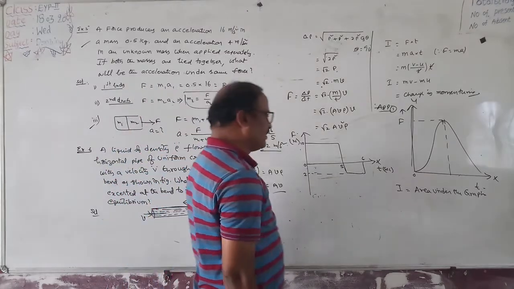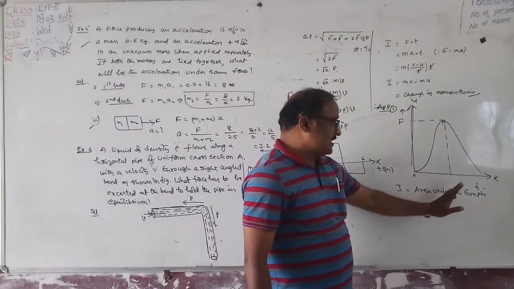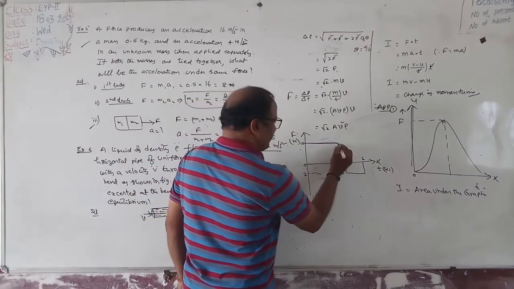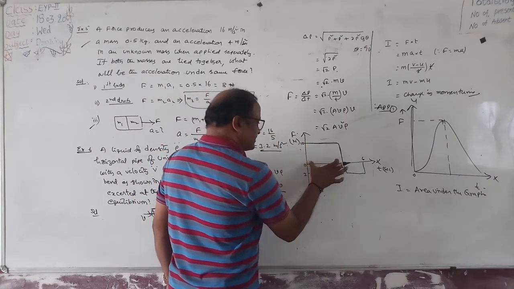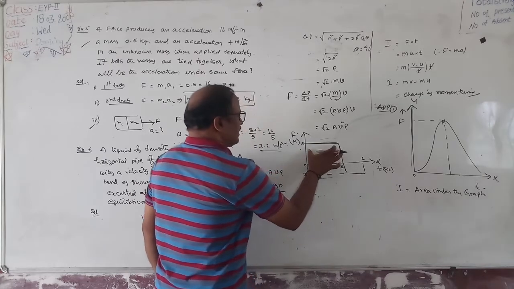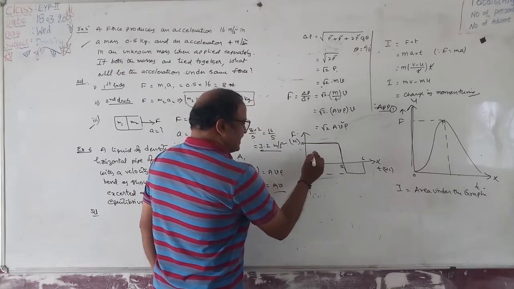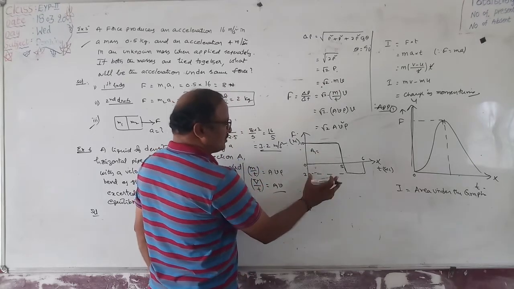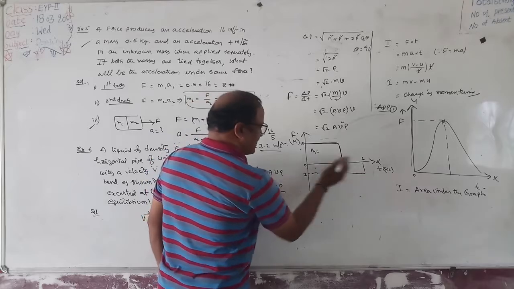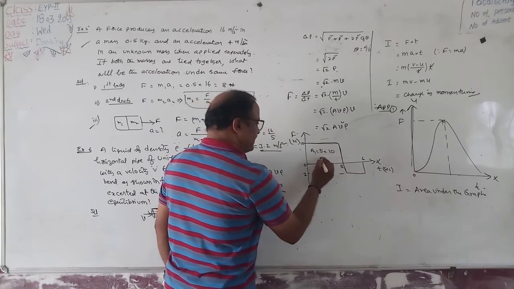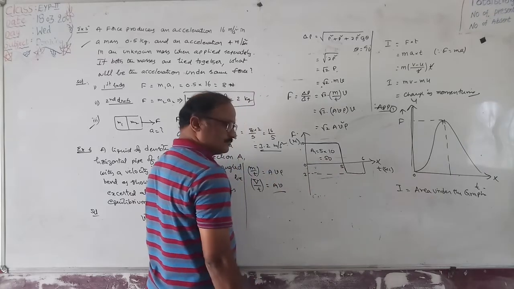What did we say? Impulse I is equivalent to the area under the graph, right? So first, this is the graph only. Let's find the area between this graph and the x-axis. This graph is nothing but a rectangle here. Its area is A1. A1 is equal to, for a rectangle, length into breadth. What is the length? 5 seconds into y, 10. 5 into 10 is equal to 50, you know.